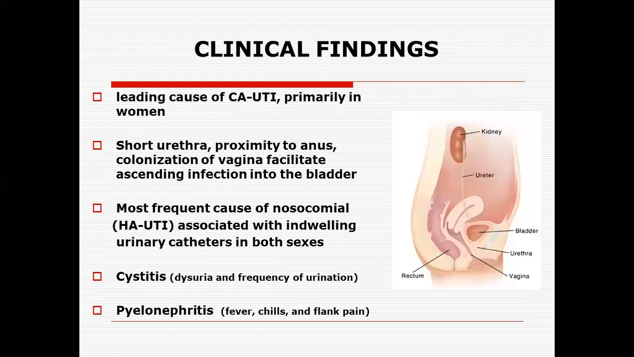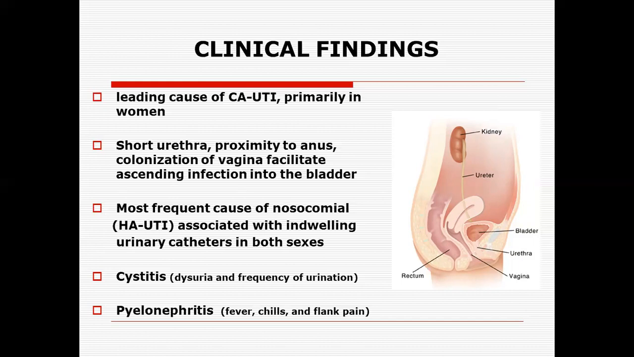Now, the clinical findings of systemic infections: the organism is the leading cause of community-acquired UTIs, primarily in women. If you look at this diagram, there is a short urethra, and the proximity of the urethra to the anus helps in the colonization of the vagina and facilitates ascending infection to the bladder. So females are more prone to UTIs compared to males because of the short urethra and the proximity of the anus to the vagina, and the vagina is highly contaminated with this organism.